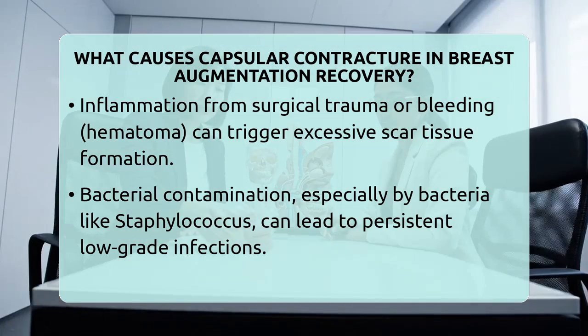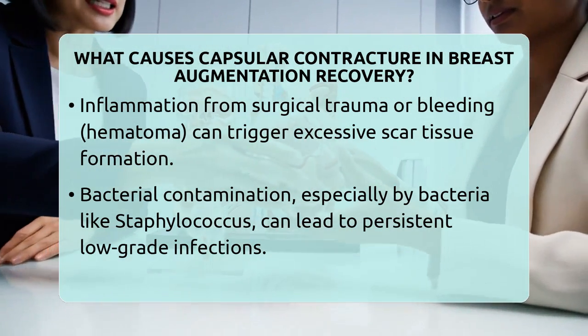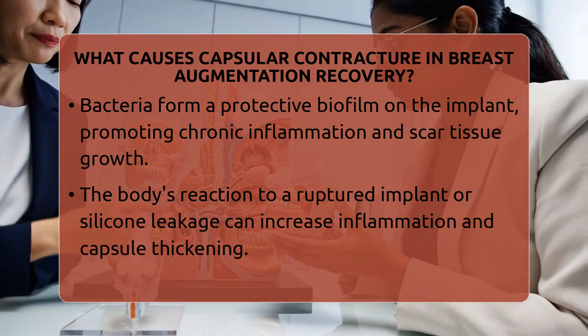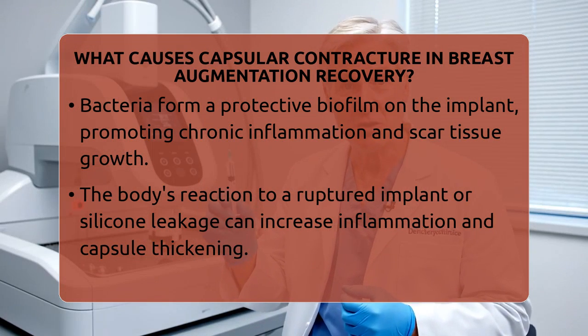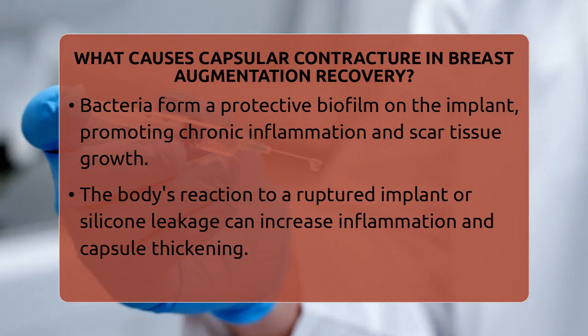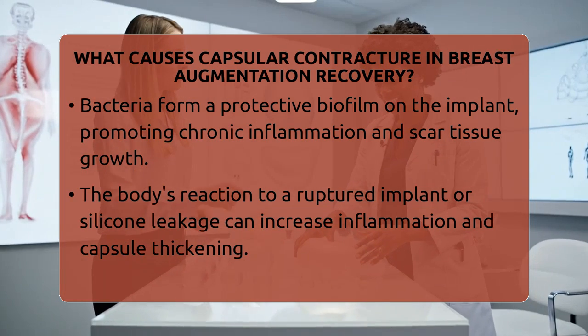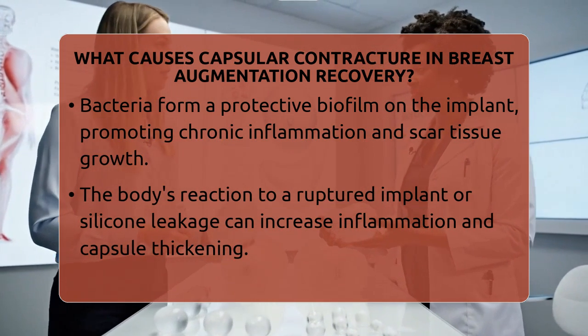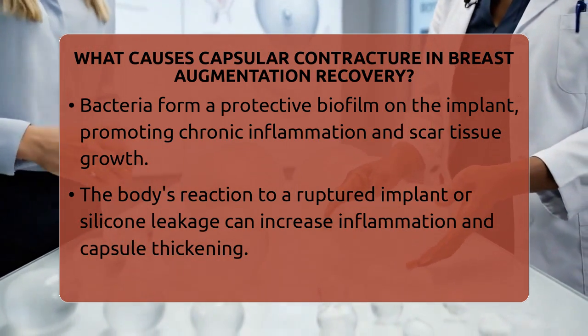The body naturally reacts to the implant as a foreign object, forming a fibrous capsule around it. In some individuals, this reaction becomes exaggerated, resulting in excessive scar tissue that tightens around the implant. If the implant ruptures or silicone leaks, the body may interpret this as injury or irritation, leading to further inflammation and thickening of the capsule.